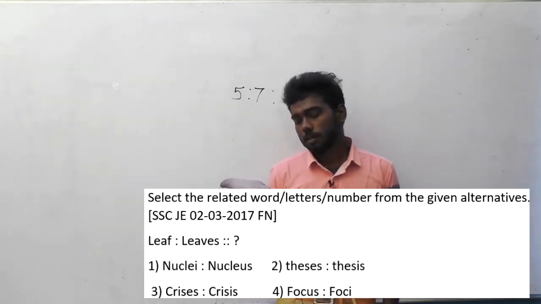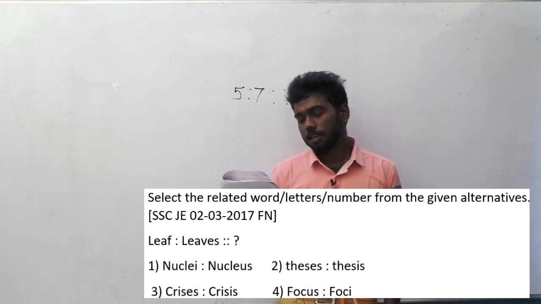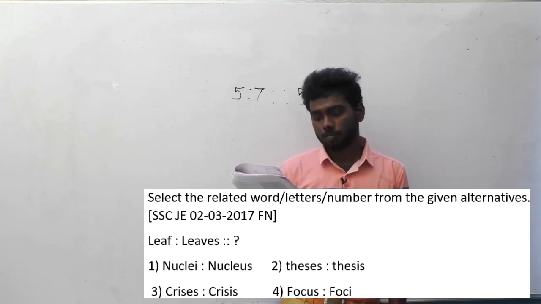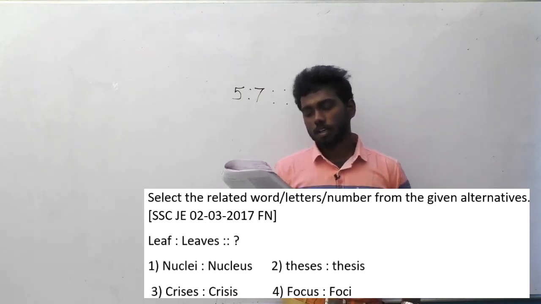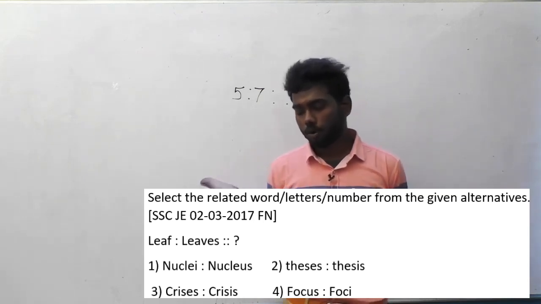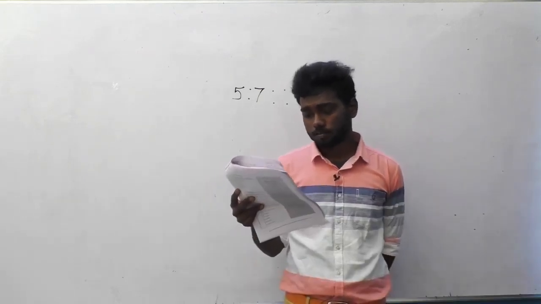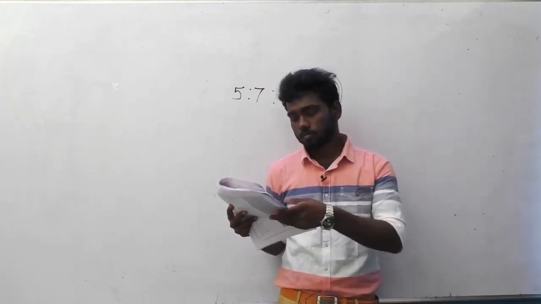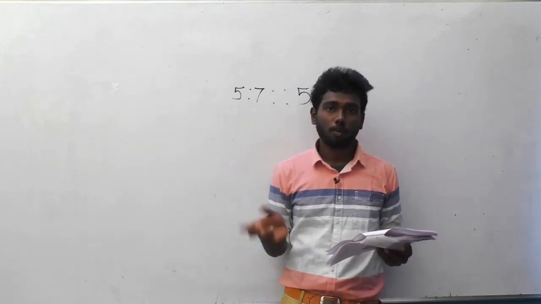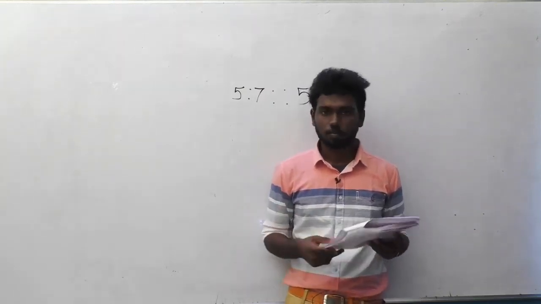If you think about leaf and leaves, it is in the ratio of singular is to plural. So look at the answer options. Option 4, focus is to foci. Focus is the singular form and foci is the plural form. So can you find out the logic here?